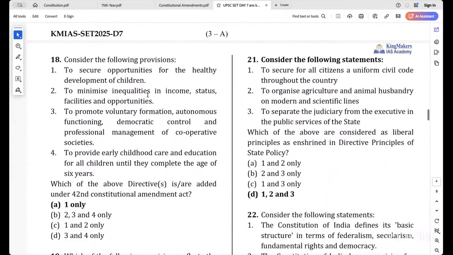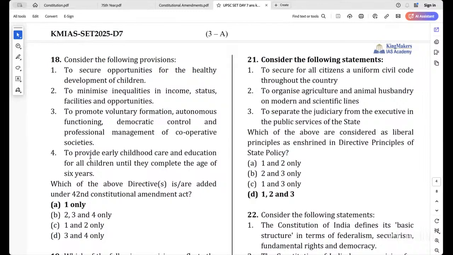Then the 18th question. To secure opportunities for the healthy development of children, to minimize inequalities in income, status, facilities, and opportunities, to promote voluntary formation, autonomous functioning, democratic control, and professional management of cooperative societies, to provide early childhood care and education for all children until they complete the age of 6 years.